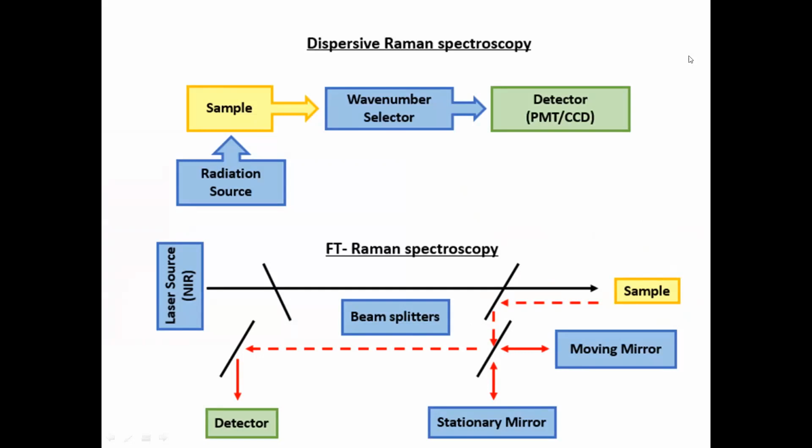One is a radiation source, which is essential for Raman spectroscopy. The second is the sample, and the third is the wave number selector. Because when your incident laser light reaches the sample, inelastic scattering will take place.